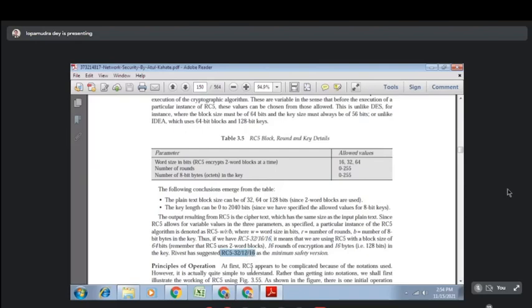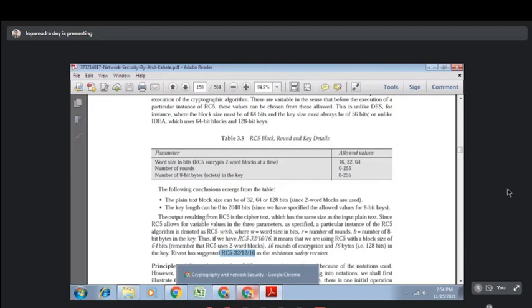So if you go through this, please don't forget to study this portion, because it helps you to understand what variability is involved in RC5, and how it is different from the DES and IDEA algorithms. In DES, the basic algorithm we have studied, the plain text is 64-bit, and our key is also 64-bit initially, and then we extracted 56 bits from there.